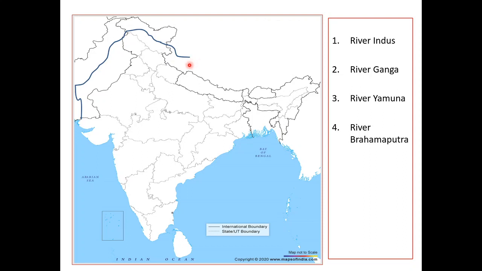It flows through China, India and Pakistan, three countries covered by the river Indus, and finally drains into the Arabian Sea near Karachi of Pakistan. So this is river Indus.